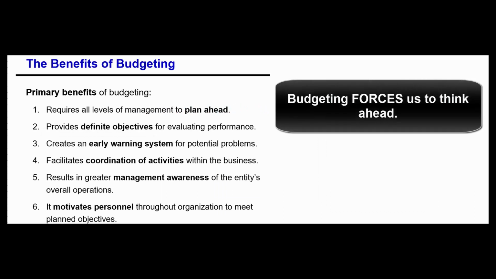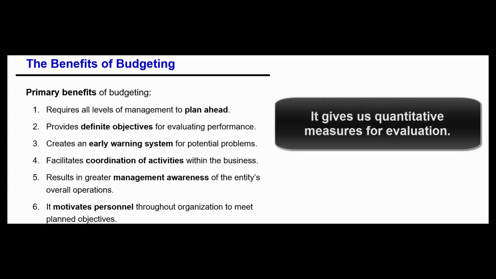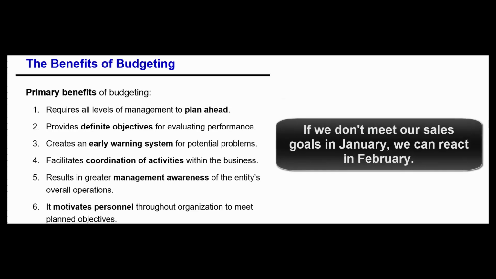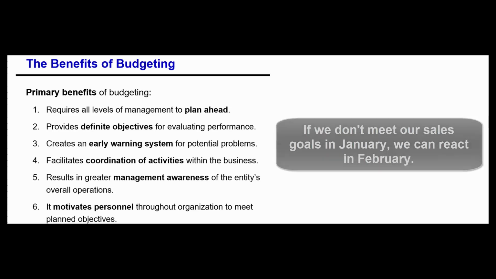First of all, why do we budget? Well, it requires management to plan ahead. We can get caught up in the day-to-day business and not think about big picture items. Budgeting forces us to do that. It gives us definitive objectives for evaluating our performance. Did we make our sales goals that we intended? It creates an early warning system. If we predicted sales in January of $10,000 and we only hit $8,000, it gives us an early warning that something may be amiss.